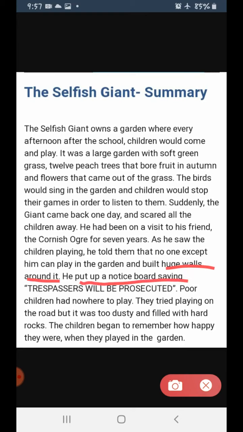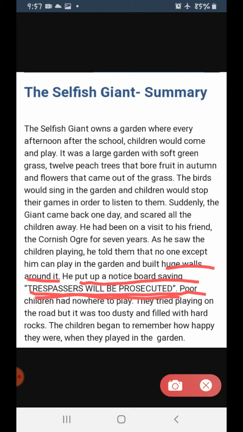He put up a notice board saying, trespassers will be prosecuted. Then after that he hung a notice board outside the gate in which it was written, trespassers will be prosecuted. That means no one is allowed to enter into the garden. That means you are not authorized to come and use my property. Clear?